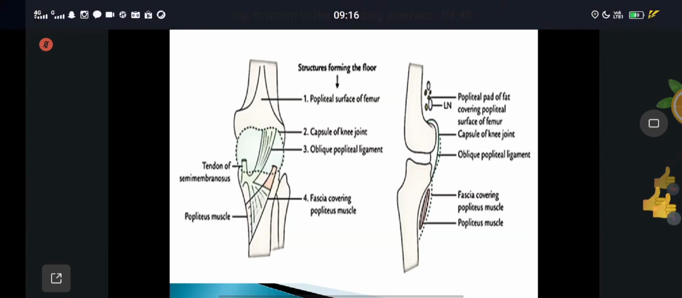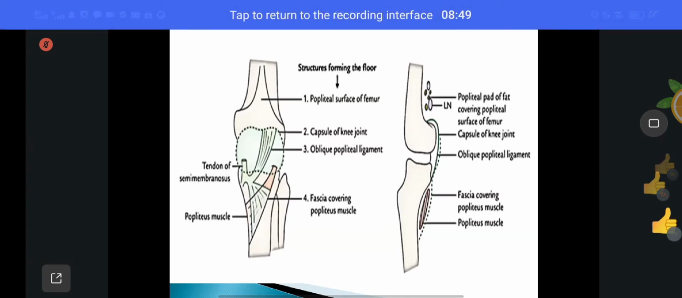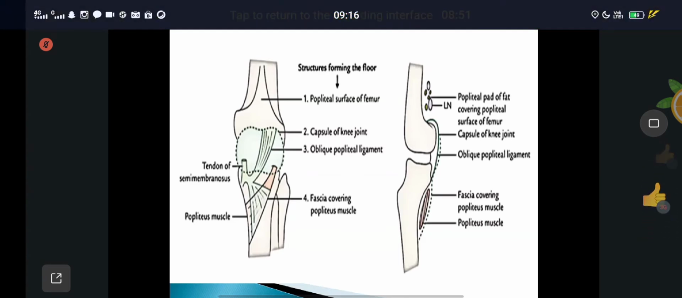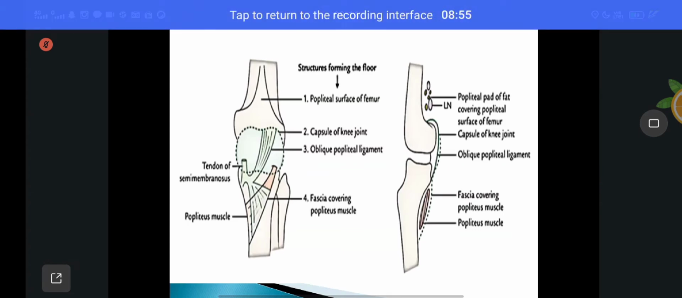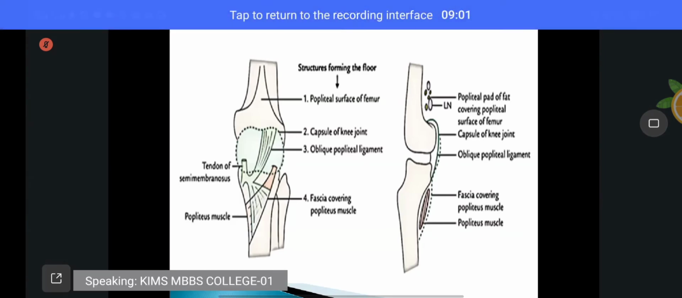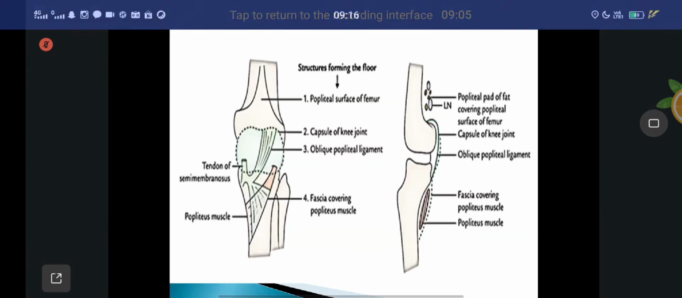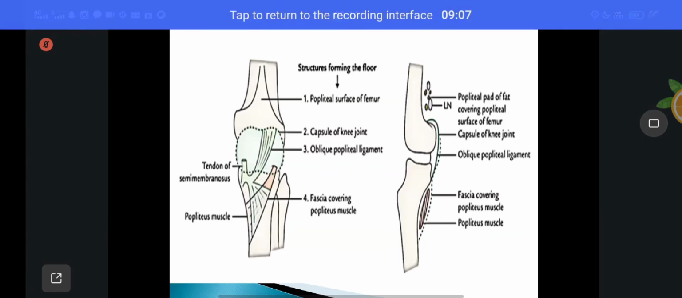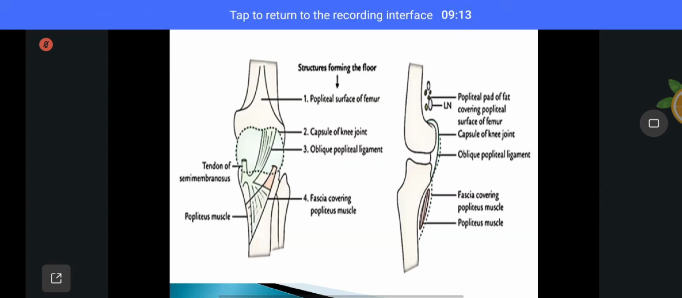Those are called the boundaries of the popliteal fossa. I will repeat one more time. The popliteal fossa is a diamond-shaped depression present behind the knee joint. This is homologous with the cubital fossa in the upper limb. It is more prominent when the knee is flexed. It has superomedial, superolateral, inferomedial and inferolateral boundaries.